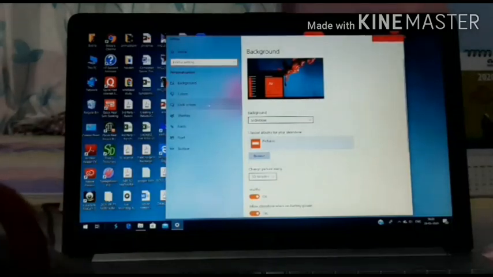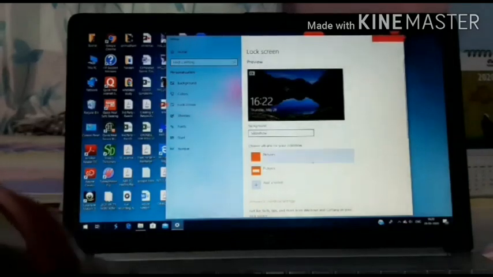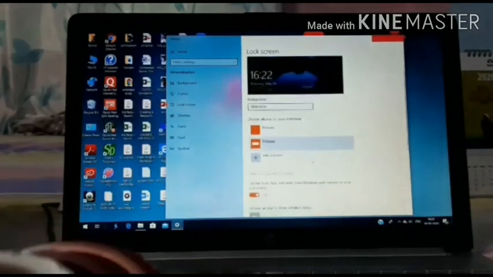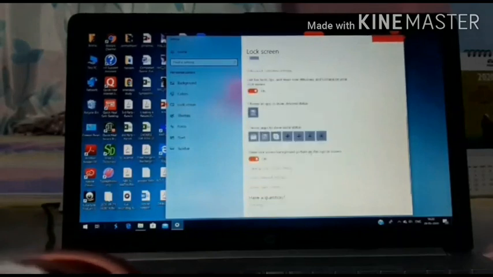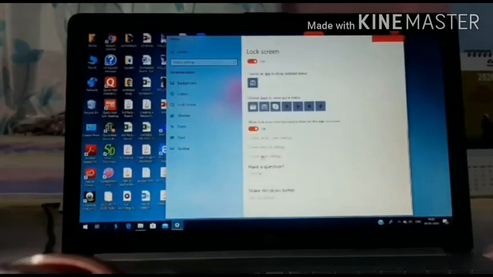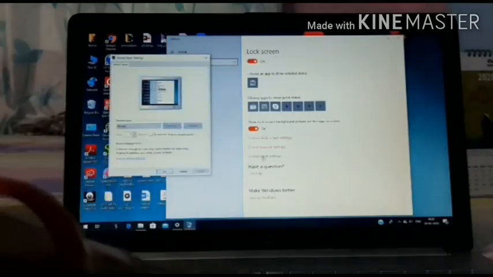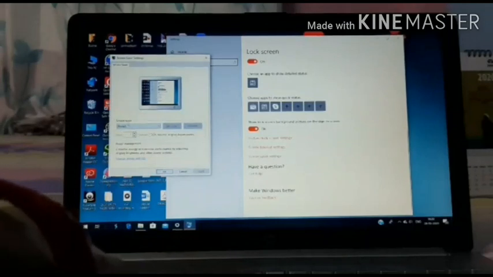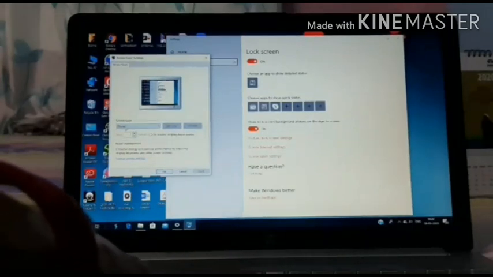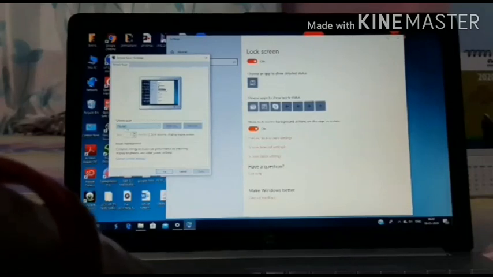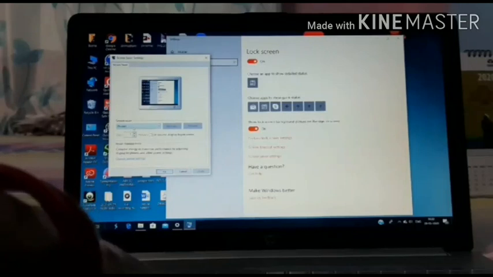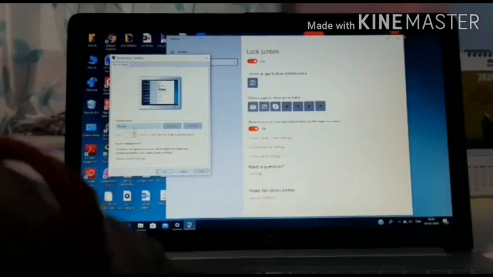There is a lock screen. We will go for the lock screen, move upwards, and we will get screensaver settings. Now we will click over there. You can see here screensaver is written and None is selected. It means we have not started the screensaver. We have not selected any choice for the screensaver.